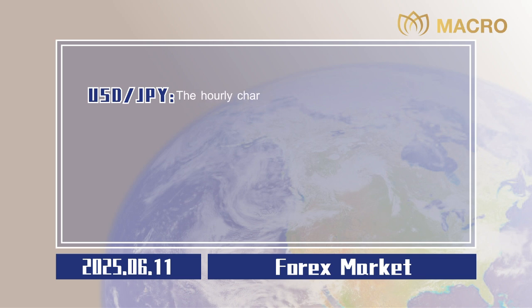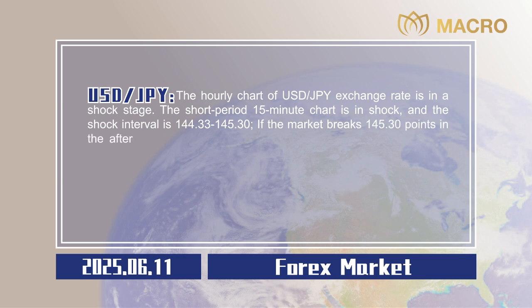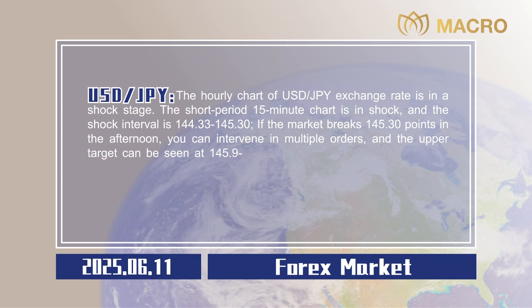The hourly chart of US dollar to Japanese yen exchange rate is in a shock stage. The short period 15-minute chart is in shock, and the shock interval is 144.33 to 145.30. If the market breaks 145.30 points in the afternoon, you can intervene in multiple orders, and the upper target can be seen at 145.9 to 146.30.